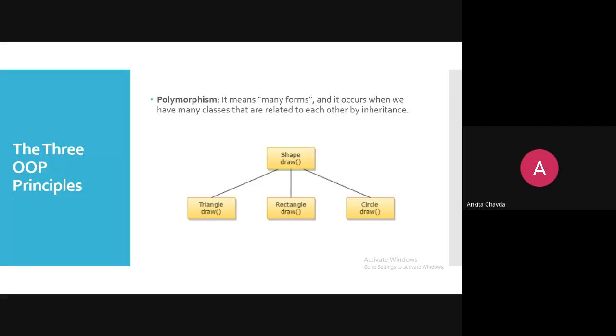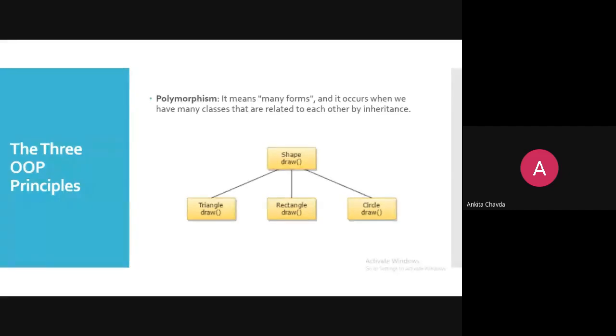Function overloading and operator overloading were the examples we saw in C++. But here in Java, we don't have any concept like friend function, or operator overloading. Such kinds of things are not supported by Java.